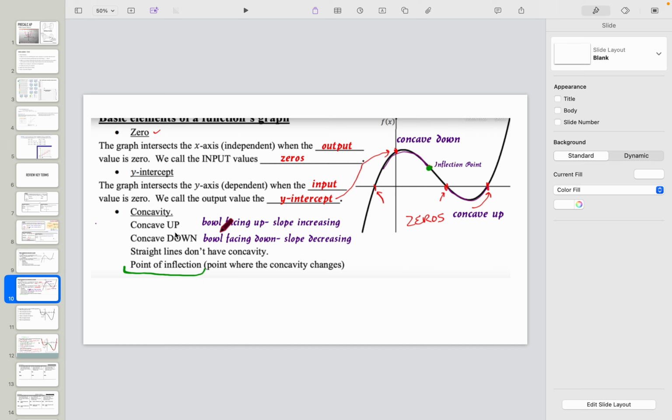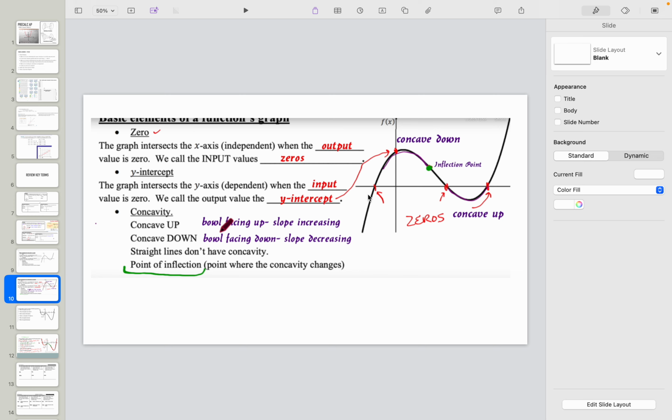All right, so concave up is a bowl that's opening up, right? I look at this as the smiley face of the graph, and concave down is a bowl facing down. So here we have the slope on a concave up graph. The slope is going to be increasing. On a concave down graph, the slope is going to be decreasing. Straight lines have no concavity, and the point of inflection is right here, where it changes. So something is going from concave down to switching to concave up. We call that the point of inflection.